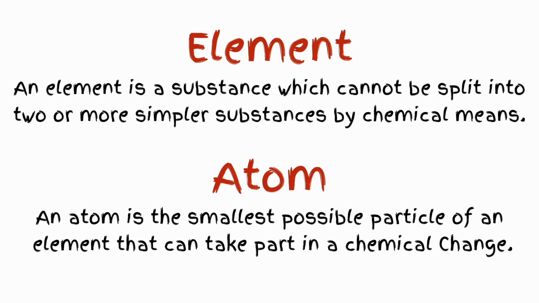Atoms of a particular element are identical to each other but different from all other elements. An atom is the smallest possible particle of an element that can take part in a chemical change. A few elements in your periodic table are aluminium with the symbol Al, where the A, or the first letter, should be capital and the second must be small.